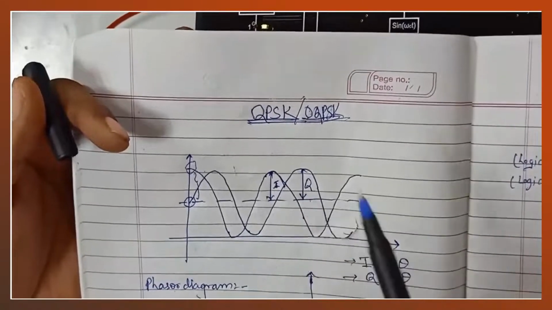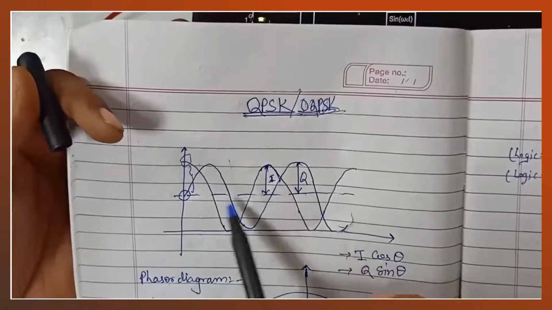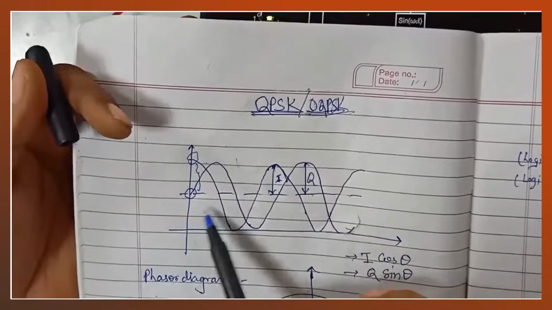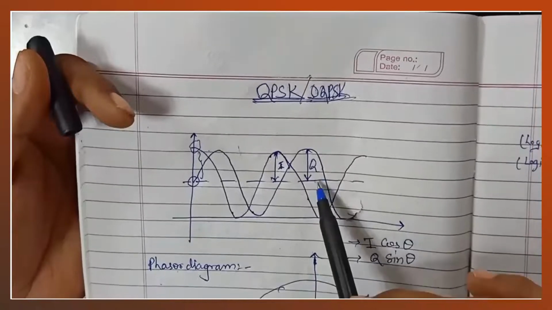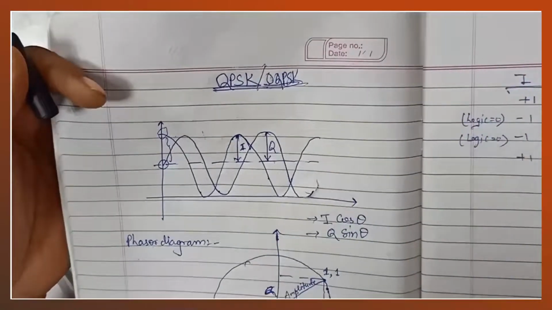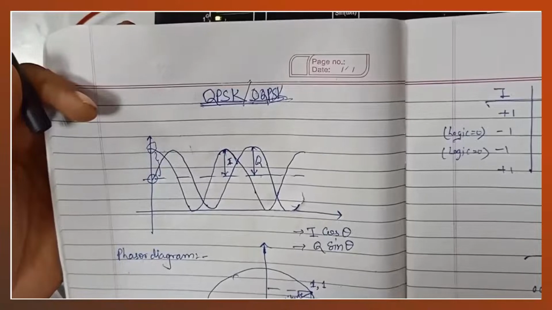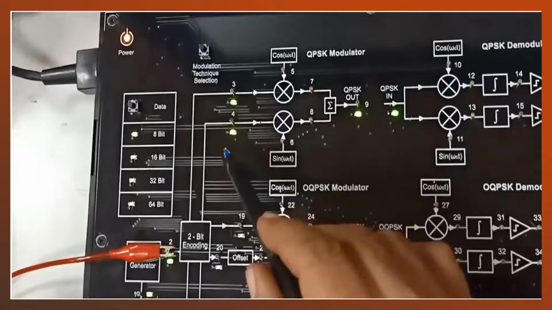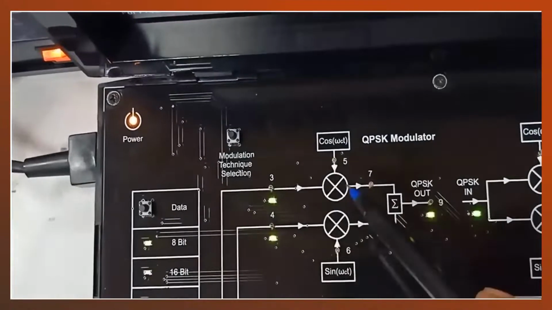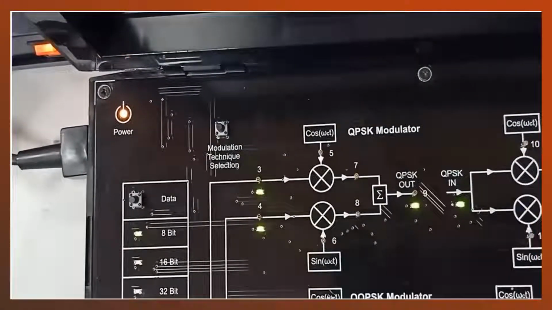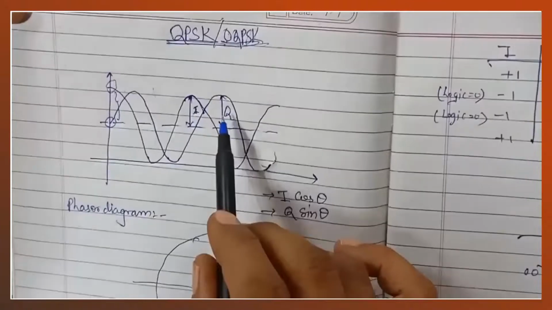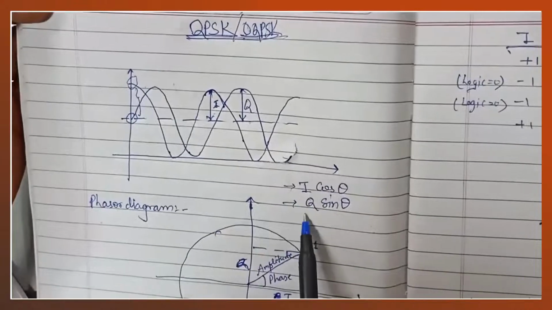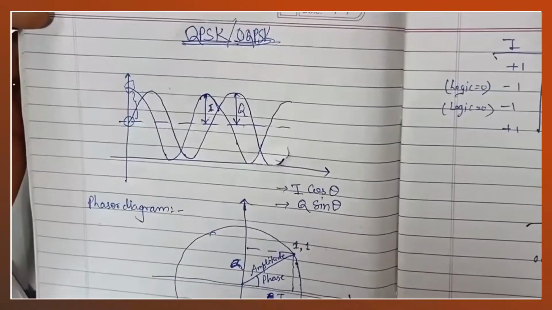So I is known as in-phase, the cos component is in phase, and the sine component is in quadrature phase, because it's 90 degrees out of phase with respect to the cos signal. Now the bits are coming in parallel, two bits at the same time, and modulate the cos and sine. So we can write the bits as I and Q. We can say the amplitudes of cos and sine are I and Q. These are the bits which are coming.